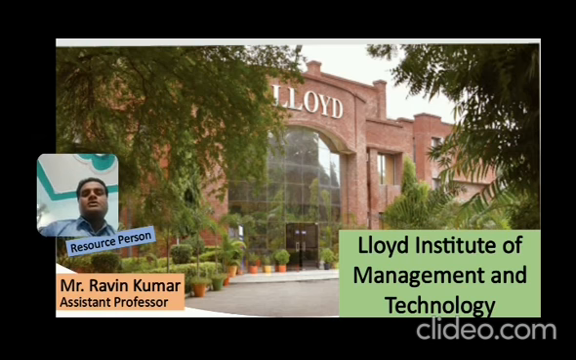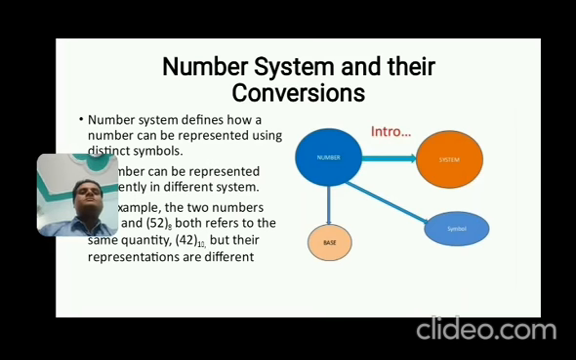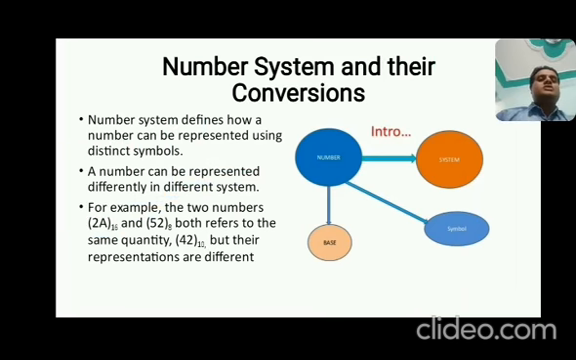So before starting this topic, we should all know what is number system. So come to the first slide. For that we will define what is number system. So dear students, what is number system? Number system defines how a number can be presented using distinct symbols. Means a number can be represented differently in different systems. How? You can see the example.